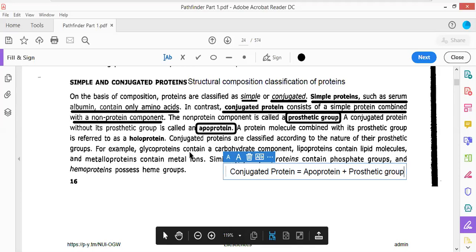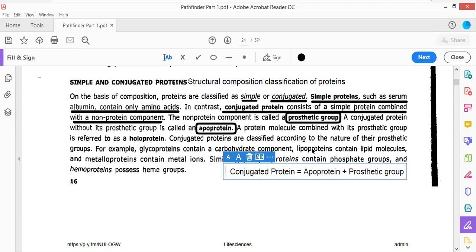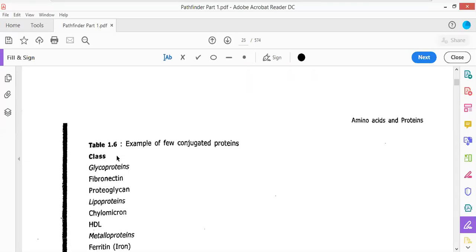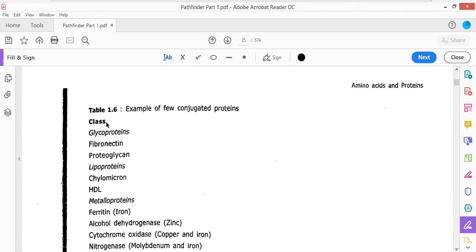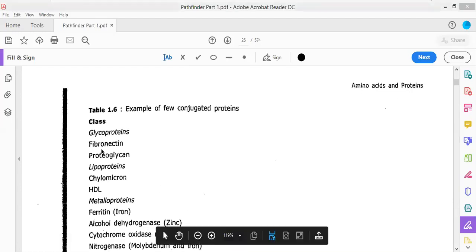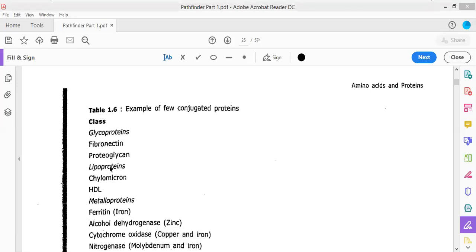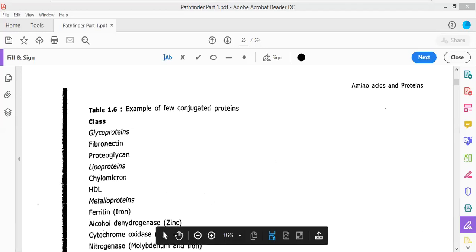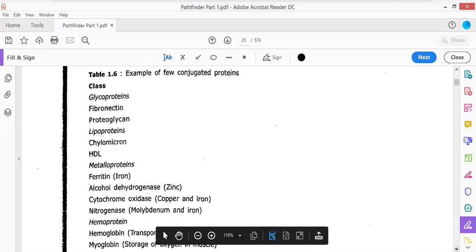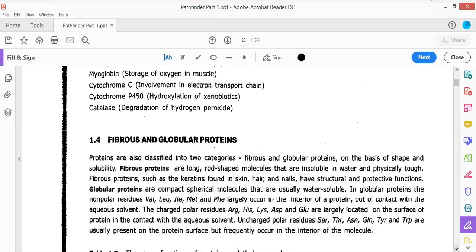Now look here, for example, glycoprotein contains a carbohydrate component. When carbohydrate along with protein is present, it is called glycoprotein. When lipid along with protein is present, it is called lipoprotein. When metal ion along with protein is present, it is called metalloprotein. So these are the different types of proteins. Moving forward, there are several different examples of conjugated proteins: glycoprotein, fibronectin, proteoglycans, lipoproteins, chylomicron, HDL, LDL.